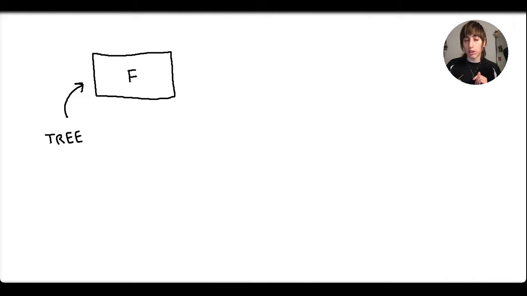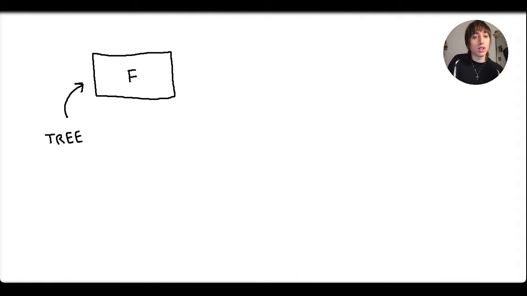Let's start by remembering quickly what a function is. A function is like a machine that is designed to do a certain process. You give it something and it gives you an answer. For example, this function is designed to count letters in words.